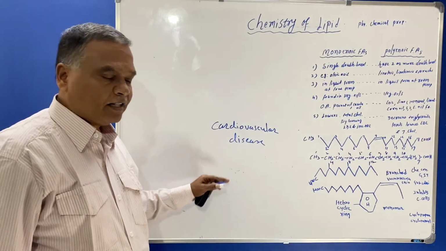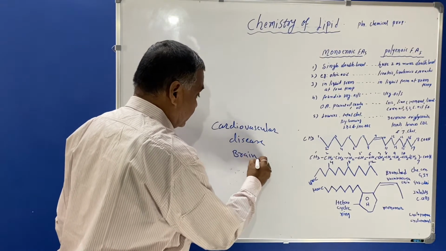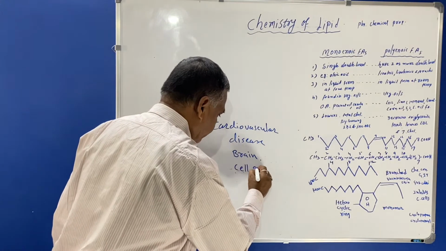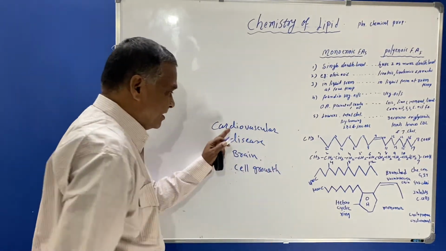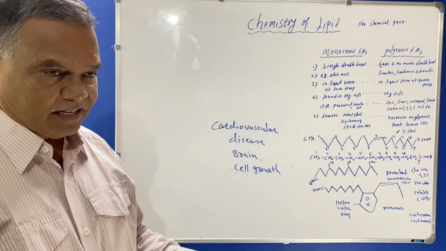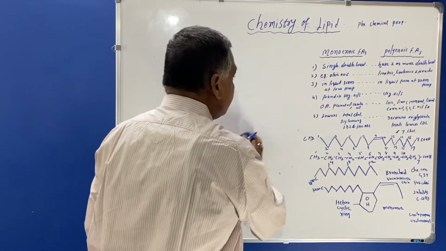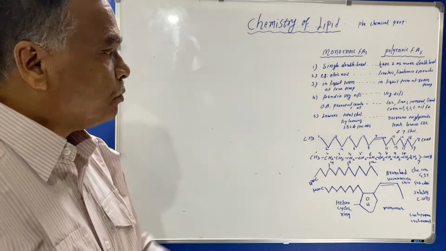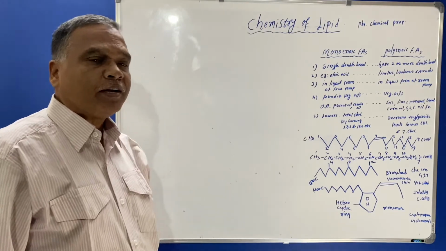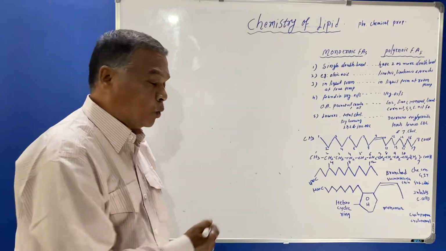Polyunsaturated fatty acids also play an important role in brain and cell growth. So these are some functions carried out by polyunsaturated fatty acids in our body. You must know the difference between monoenoic fatty acids and polyenoic fatty acids, which we have already seen. Another important point: monoenoic fatty acids also reduce the risk of diabetes mellitus type 2.